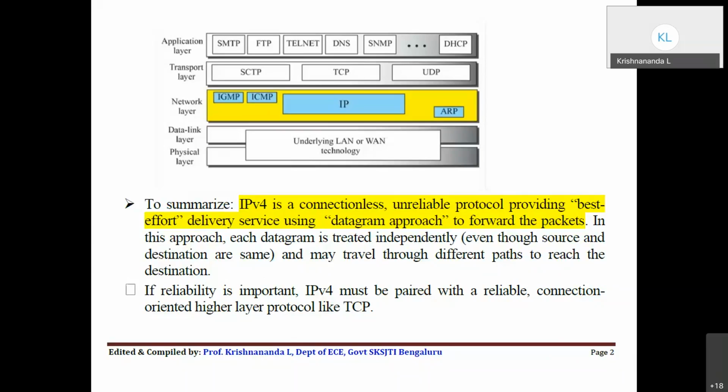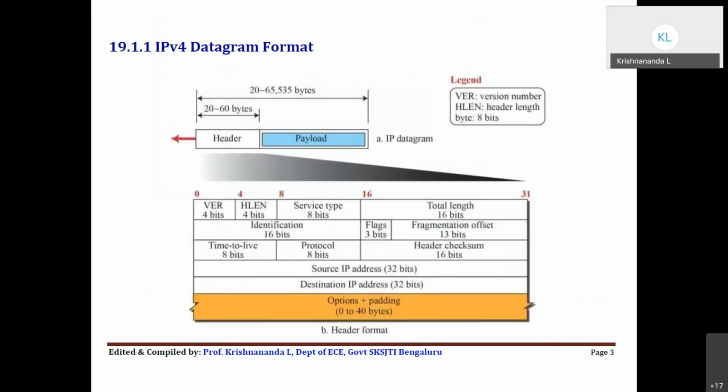Okay, there can be data loss, data can be corrupted, packets may be undelivered, packets may be delivered out of order, packets may be delayed, or whatever it is. So it will provide you best effort service for that. So if you want more reliability, you need to use the IP with the upper layer protocol called TCP. Okay. So this is the IPv4 datagram format.